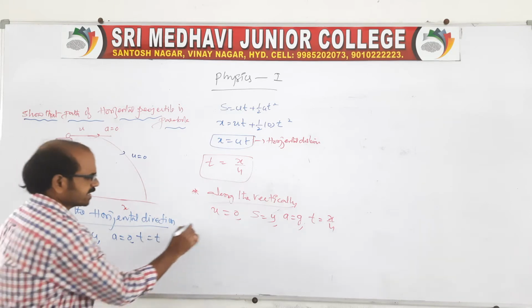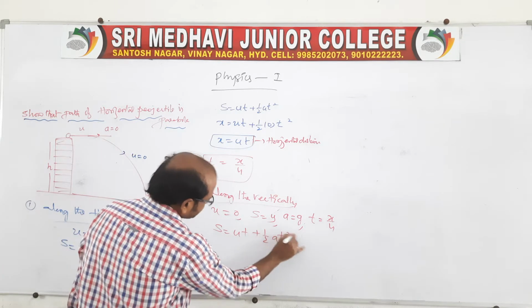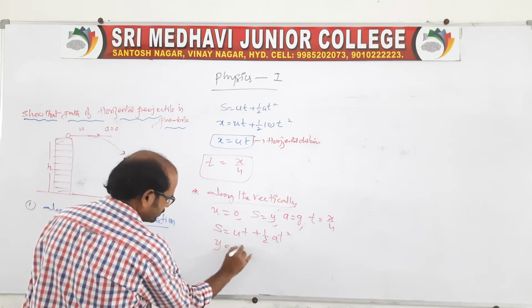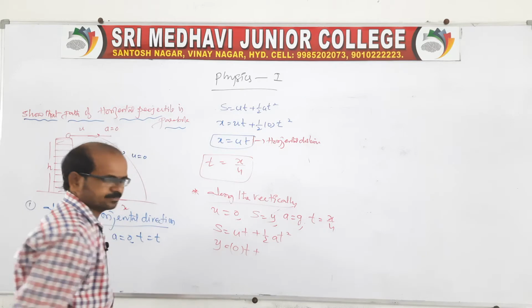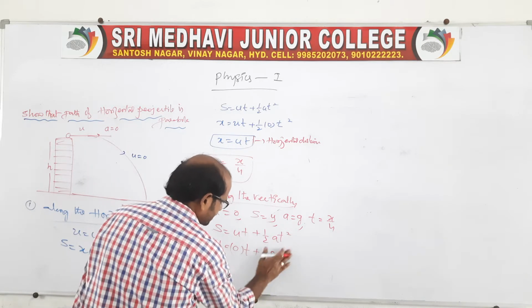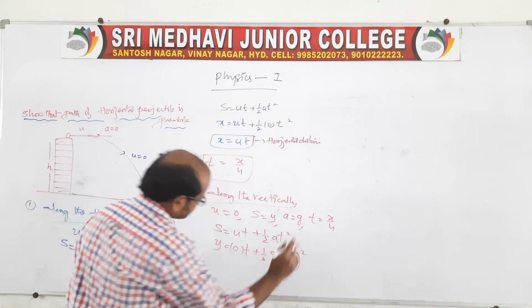Now again take s is equal to ut plus half at square. S is y, u is 0 into t plus 1 by 2 g into t square. The t you take as x by u whole square.